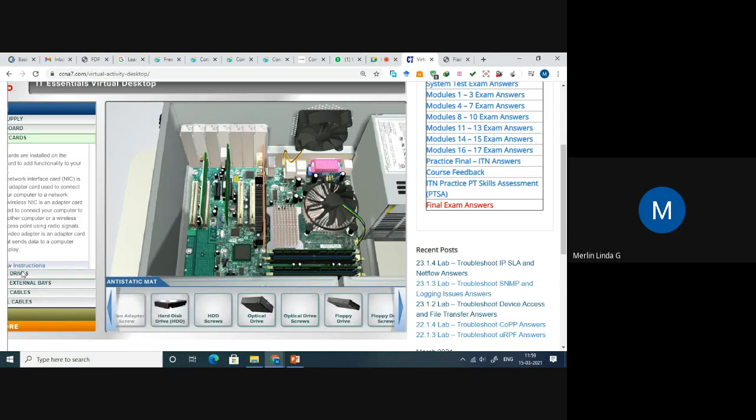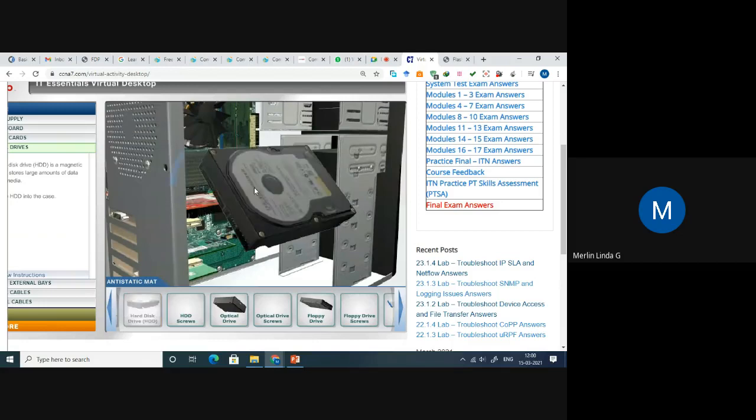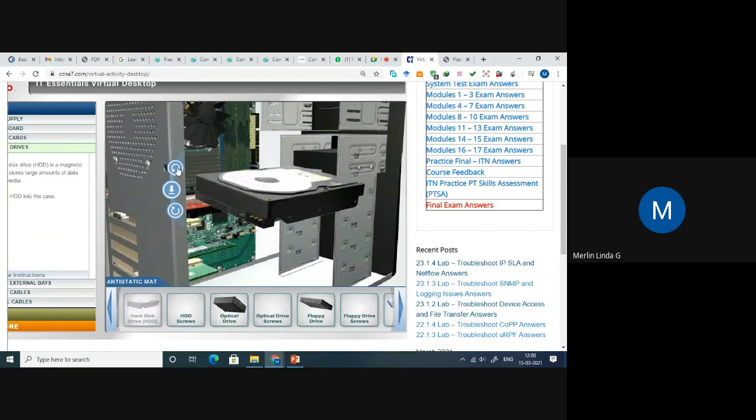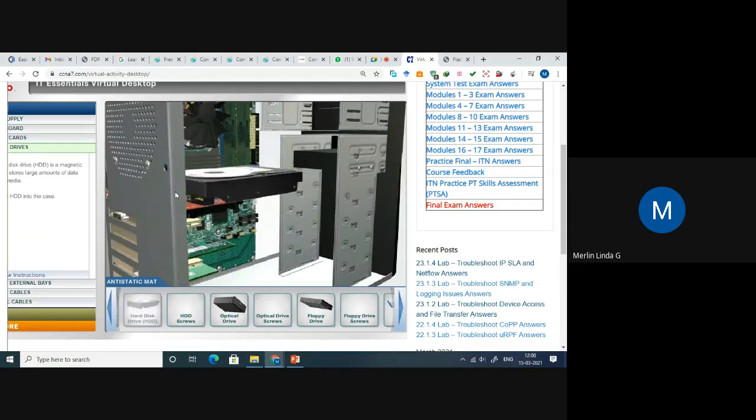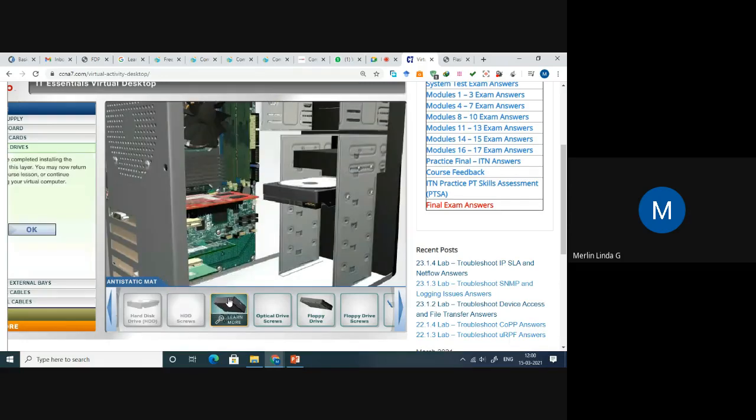Then comes the drive, hard disk drive. Just insert it. Hard disk screws. See how it is displaying to us. It looks like we are doing something right.